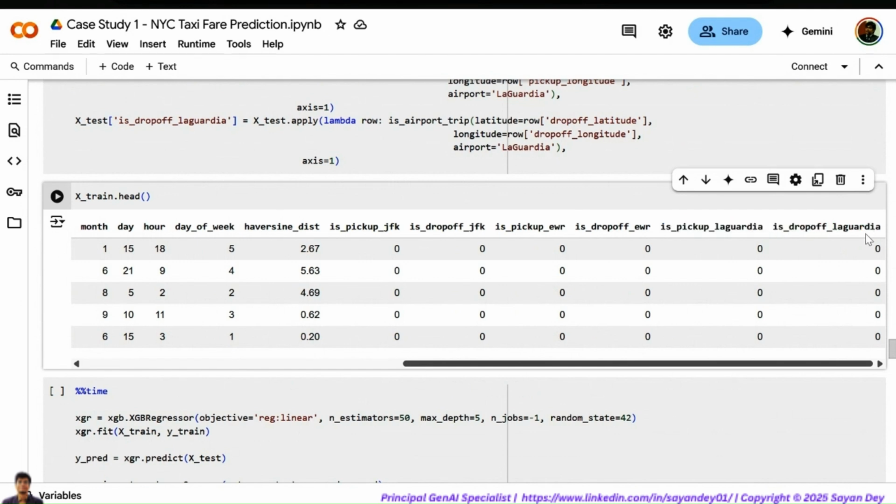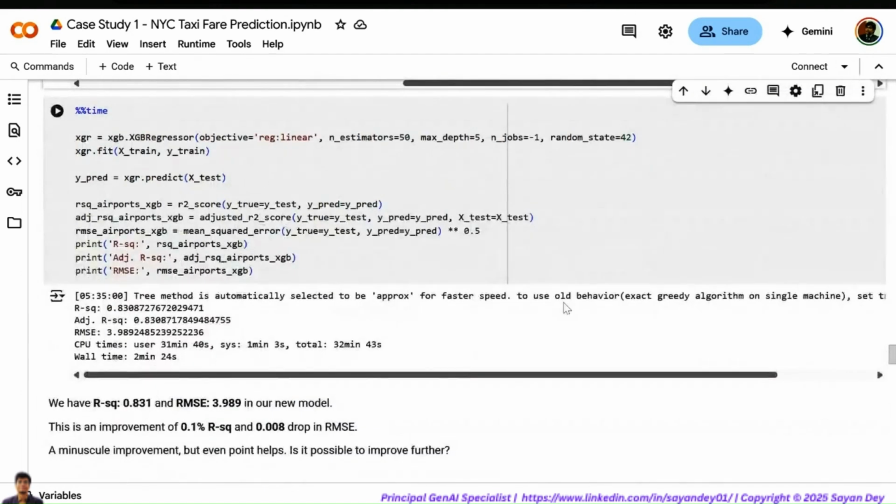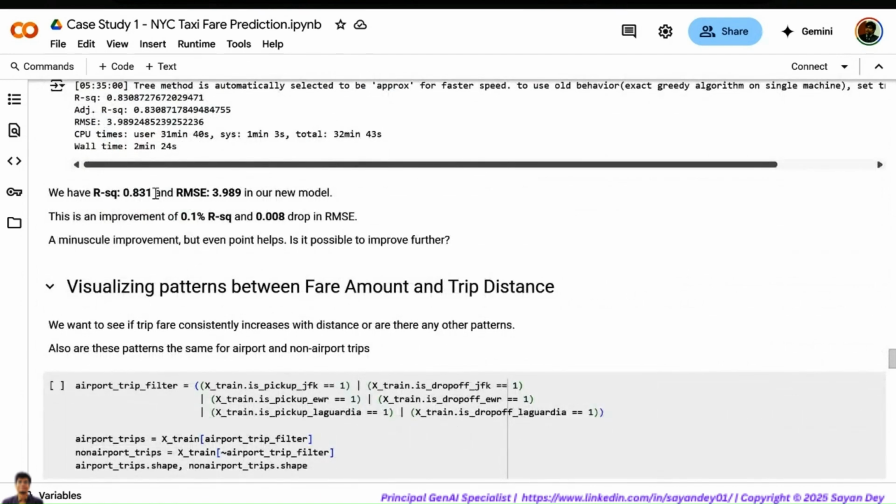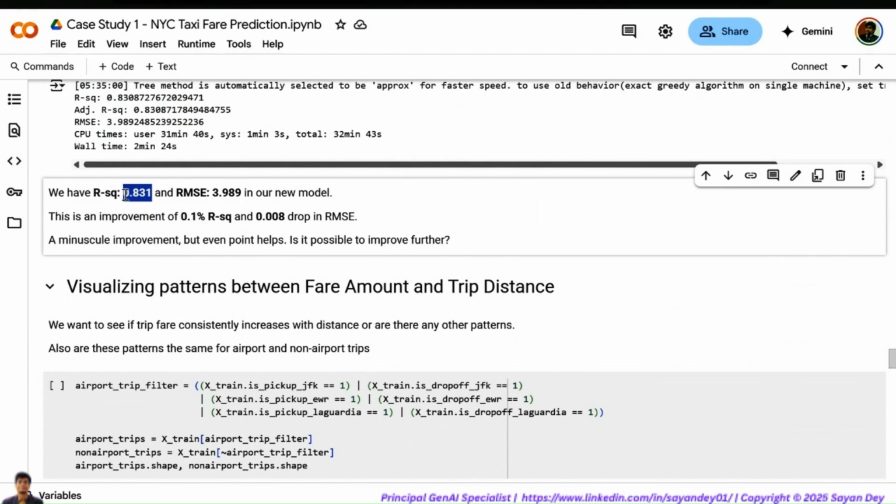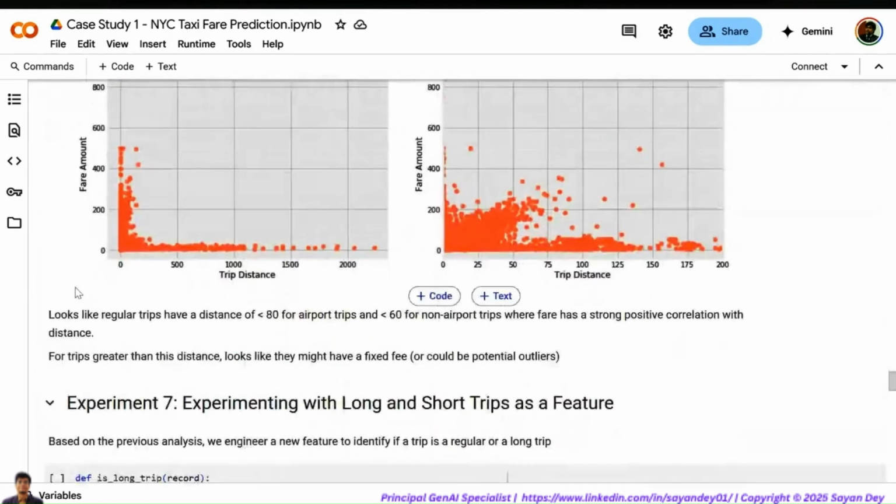If you think about it, this is important because, keeping every other factor constant, if I know it is an airport ride, the fares will be high. And if I know it is not an airport ride, the fares will be low. So knowing whether it is an airport ride or not is also a very important characteristic. We are using that and building the model. It's a very small improvement that we are getting: 83.1% accuracy right now.